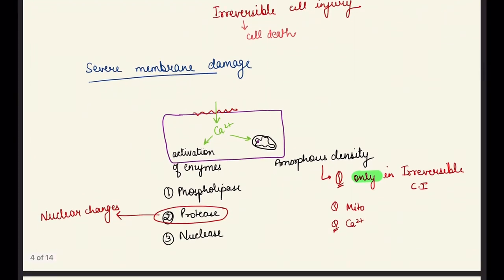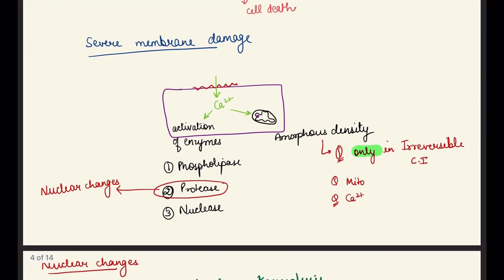As the membrane is damaged, there is increased calcium influx, so calcium gets accumulated inside the cell. As we all know, for the activation of enzymes we need calcium. So as calcium enters the cell, it activates enzymes like phospholipase, protease and nuclease. Also, calcium will deposit in the mitochondria, and as calcium deposits inside the mitochondria, it leads to amorphous densities.